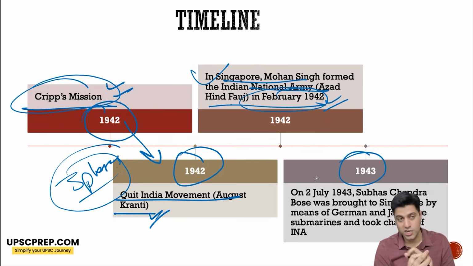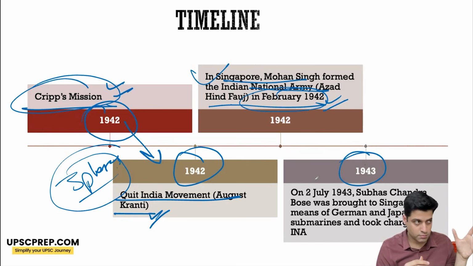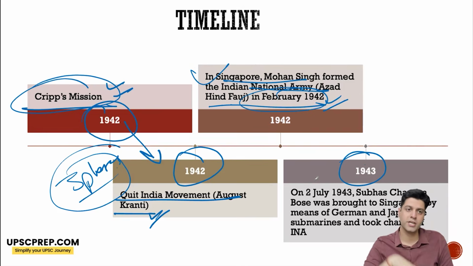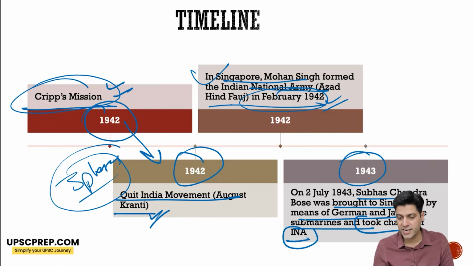So in 1943, Subhash Chandra Bose reached Japan through Germany, and eventually Singapore, brought there by means of German and Japanese submarines, and took charge of the Indian National Army.